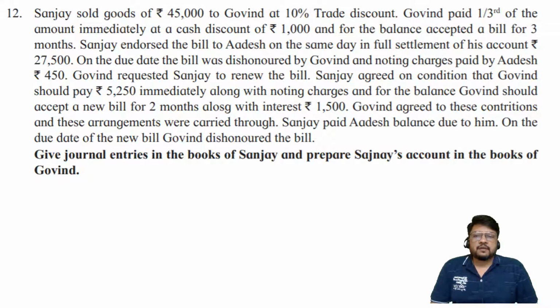On the due date, the bill was dishonored by Govin and noting charges paid by Adesh rupees 450. Okay, so endorsed bill is dishonored. In the books of drawing, the entry for endorsed bill dishonor is known to you. Always same, bills payable account debit to drawer account. In the books of drawer, the entry is endorsee account debit to drawee account, and noting charges are paid, so that is also required to be added. Same entry will be passed. In the books of drawer, the entry will be endorsee account will be credited because endorsee is creditor, and drawee will be debited, so entry will be drawee account debit to endorsee account.